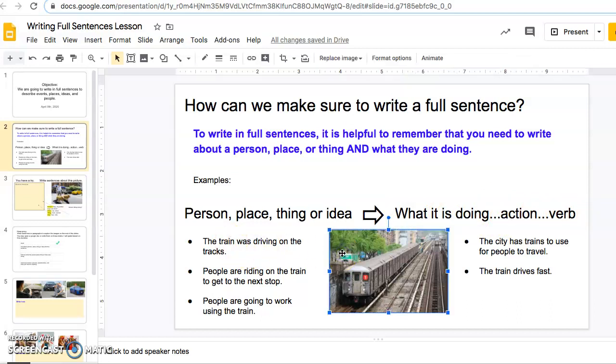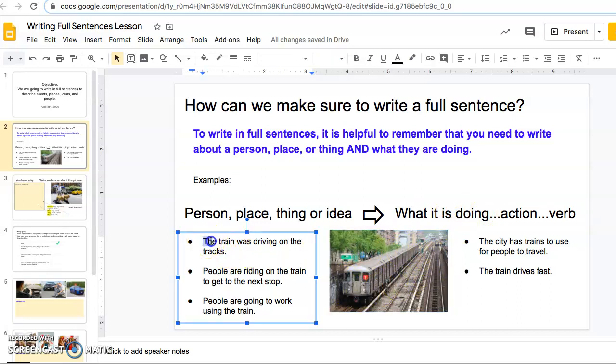So the way you guys are going to be doing this is you're going to be looking at pictures and you're going to be creating your own full sentences based on the pictures. So I think you guys can be creative with this as well. All right, so I take a look at the picture and I know I need to come up with a person, a place, a thing, an idea, and I also need to talk about what they're doing. So I look at the picture, I say, okay, I see a train. So my first sentence is going to be the train was driving on the tracks. It's pretty simple, but I talked about the thing and I talked about what it's doing.